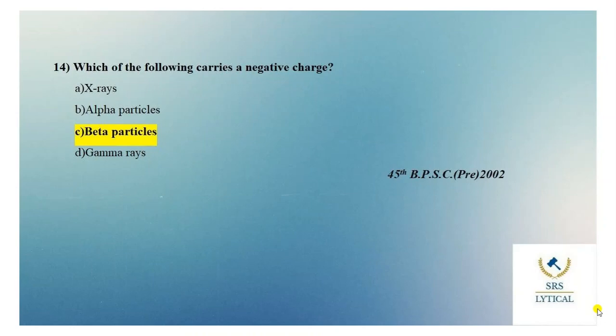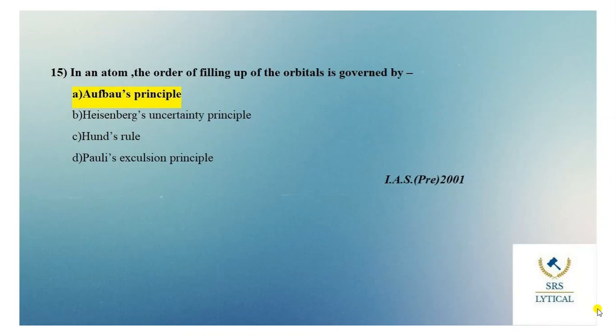Now, moving to the next question. In an atom, the order of filling up of the orbital is governed by, options are Aufbau principle, Heisenberg's uncertainty principle, Hund's rule, and Pauli's exclusion principle. The right answer of this question is option A, that is Aufbau principle.